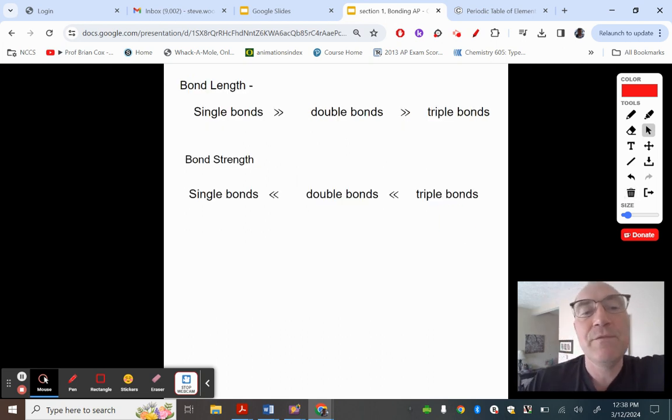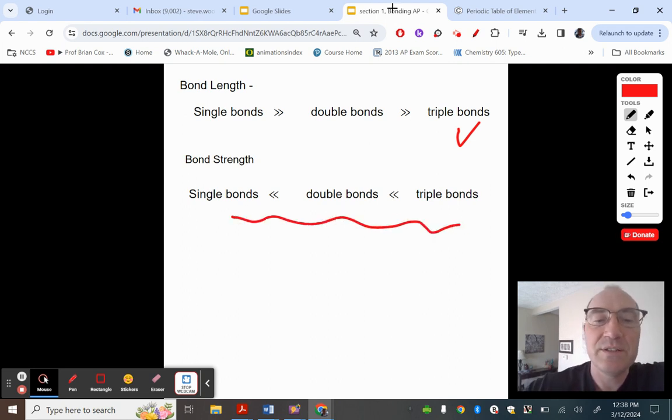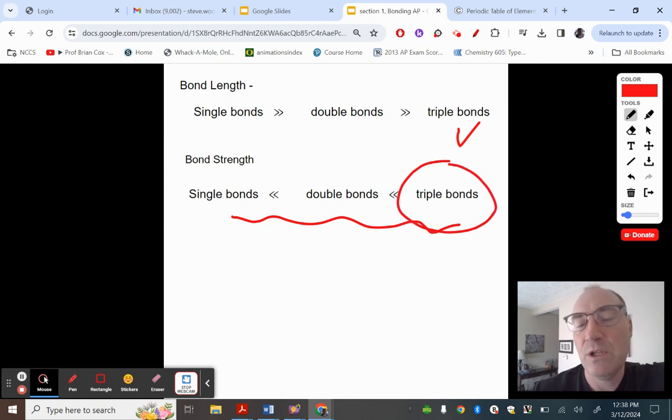Which brings us to the different types of bonds. In a single bond, you're sharing two electrons. This is the greatest length, and since it's longer, it tends to be the weakest. Then triple bonds are the strongest bonds. They're the closest. They're actually sharing 6 electrons, and so that's how you can figure those out. Down here is the bond strength. Since triple bonds are so close together, that's why they're the strongest.